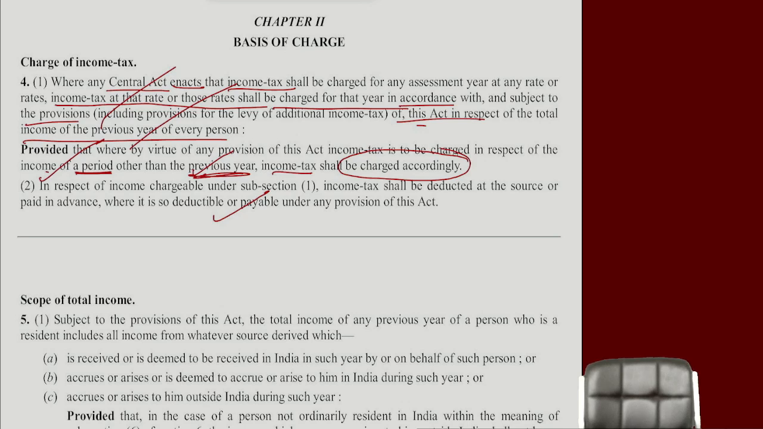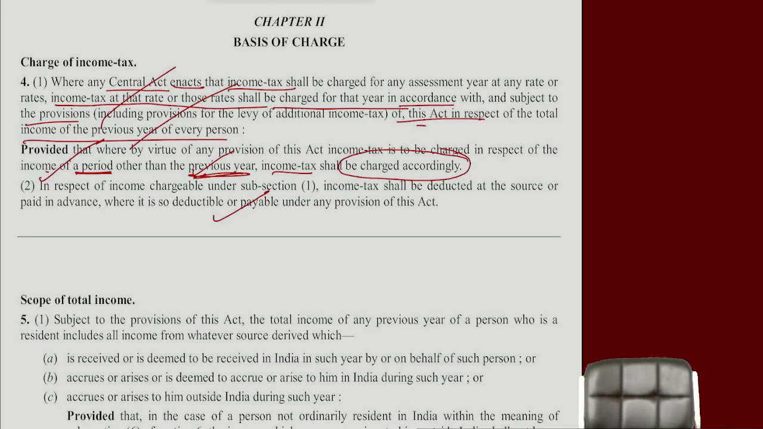Anyway, why I am telling all these things is, section 4 you should understand properly. What is section 4? Now tell. Income tax shall be charged for any assessment year in respect of the total income of the previous year of every person at what rates? At the rates prescribed in the Annual Finance Act relevant to the assessment year.